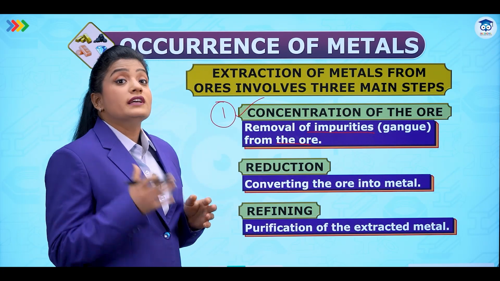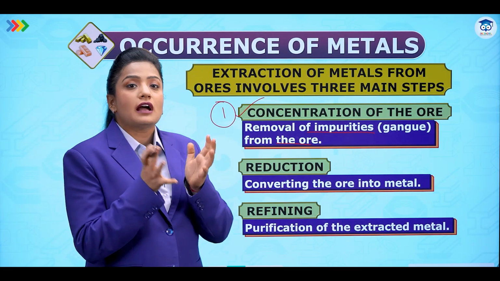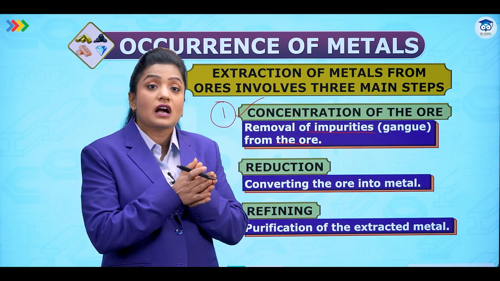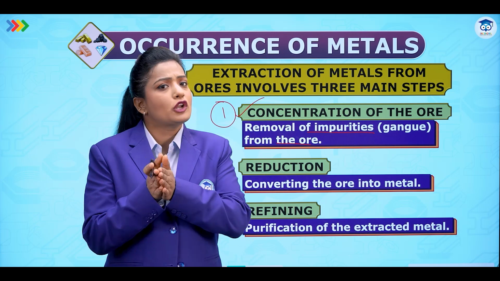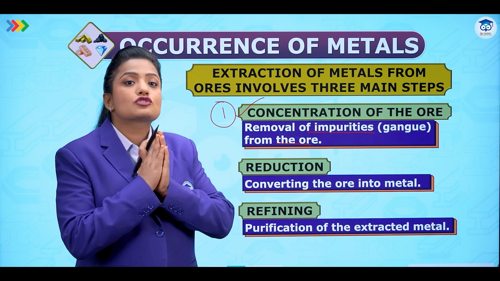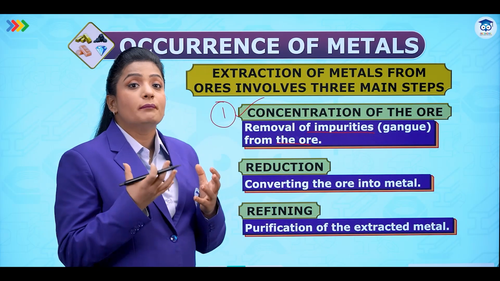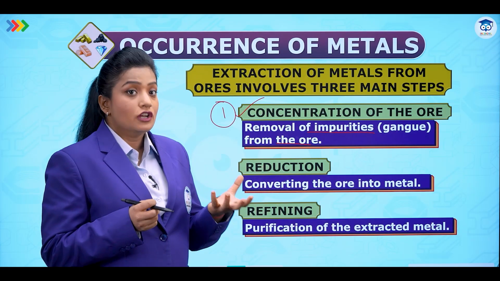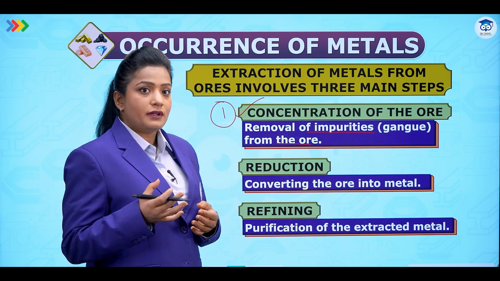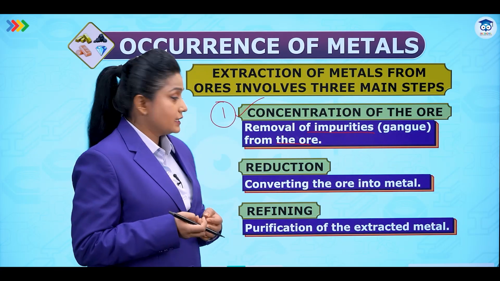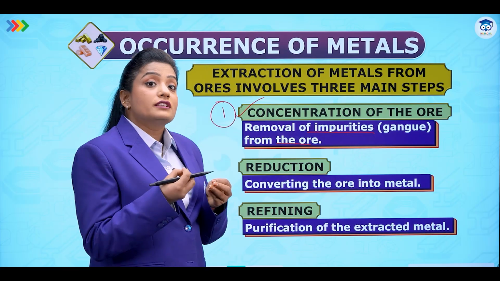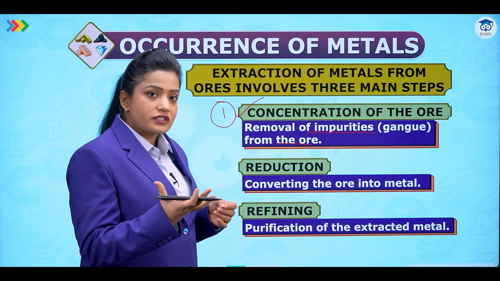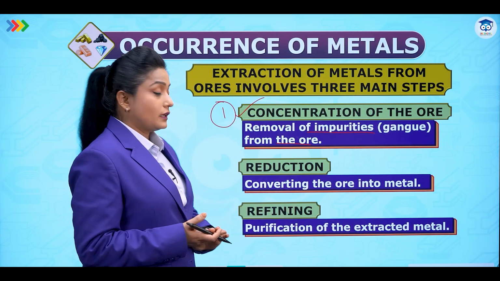After concentration of ore, the next step is reduction. Right now we have metal in its combined form. So what are we going to do? These combined forms, as I have just stated, could be a carbonate, a sulfide, a halide or an oxide. Our prime target is to get the metal. Now it is easy to get the metal from its oxide. So whatever the combined state of metal we have, we are going to convert it into its oxide, and that oxide will further get reduced to give us metal. Reduction is removing of oxygen. So from the metal oxide we will reduce and get the metal.